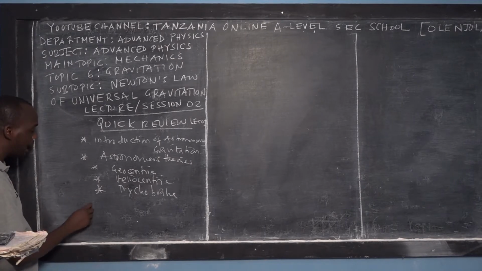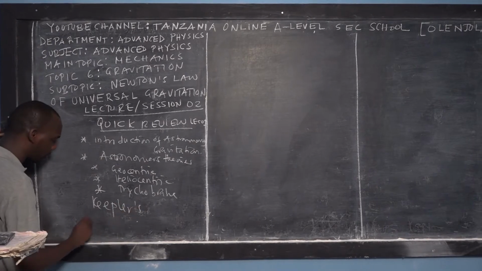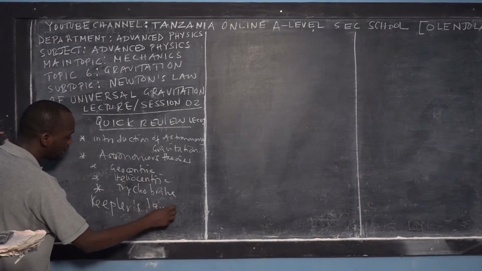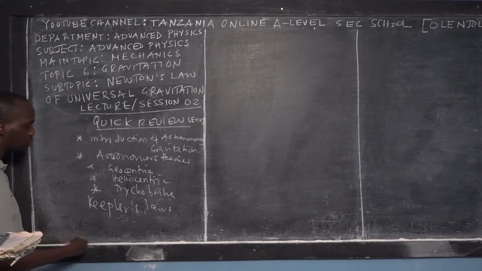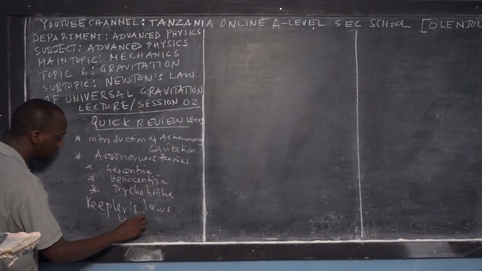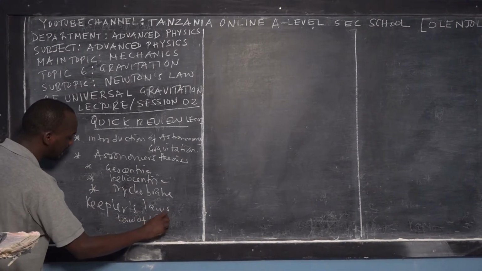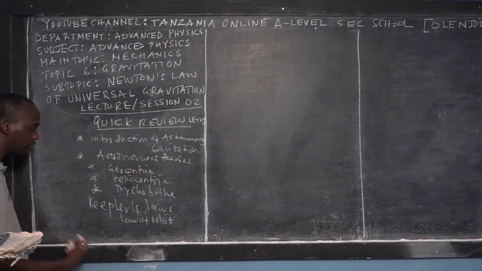Again, I taught you about Kepler's laws. Mr. Kepler, the physicist, introduced these three laws. The first law, we call it the law of orbits. We stated it, I taught you, and we even used drawings of his thinking.